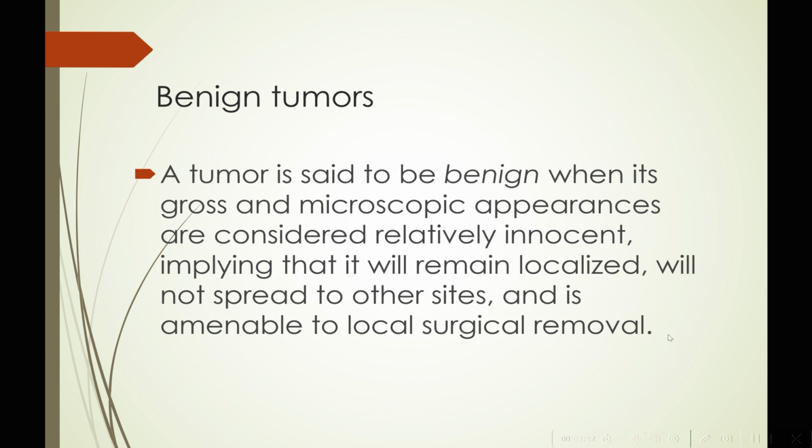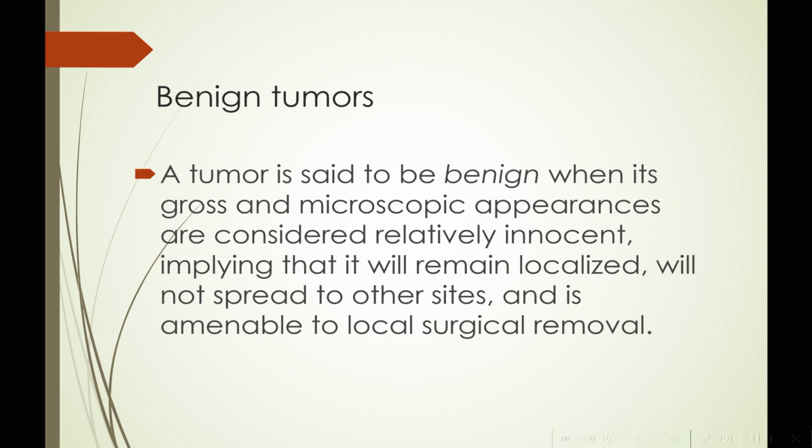So basically a tumor which will stay in its place, will have well defined borders, therefore will be easily removable and will never spread to other distant sites. So this is a relatively safer kind of tumor. It is called a benign tumor.